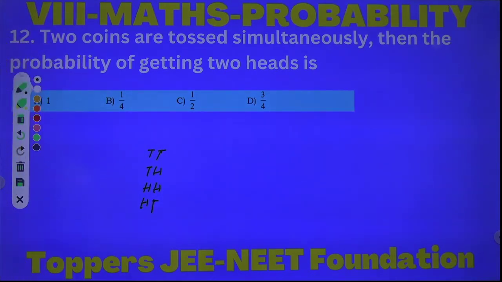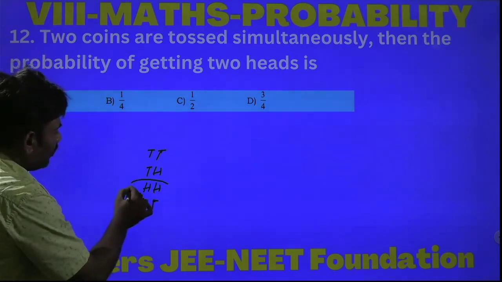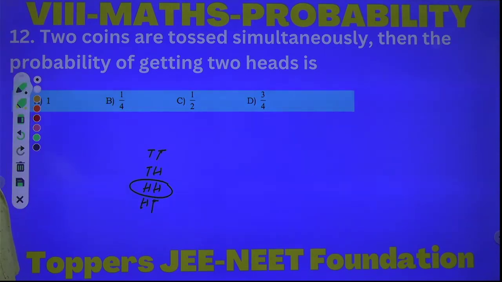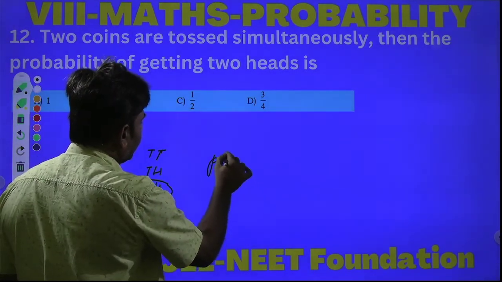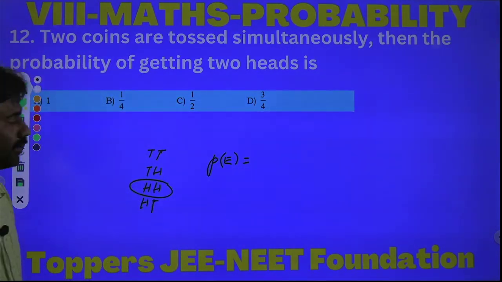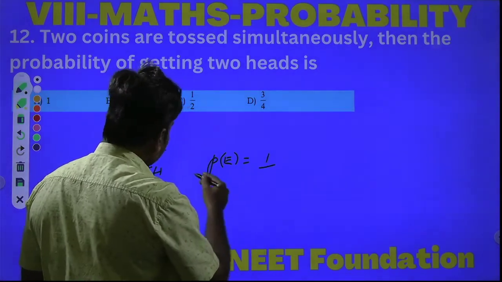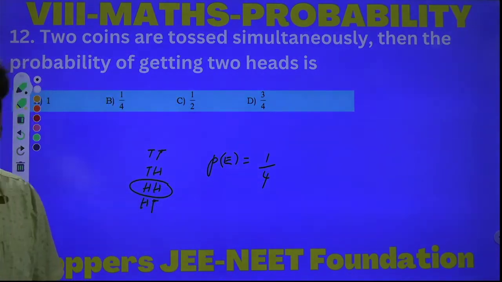Out of these, which are favorable to the event? It is asking the probability of getting two heads. Two heads is only one case favorable out of these 4 cases. Therefore, the required probability of the event is the number of favorable outcomes, 1, by the total number of outcomes, 4. 1 by 4. Option B is the correct answer. Next question.